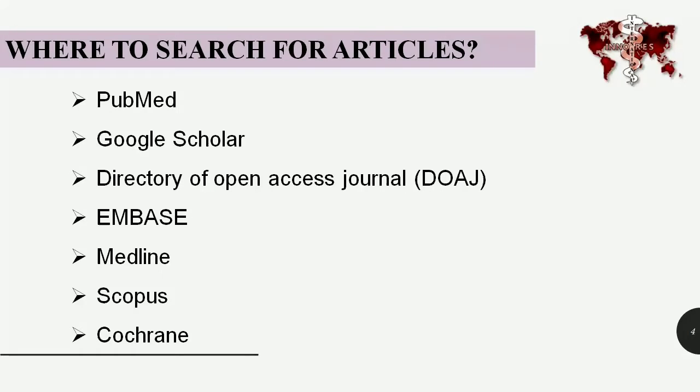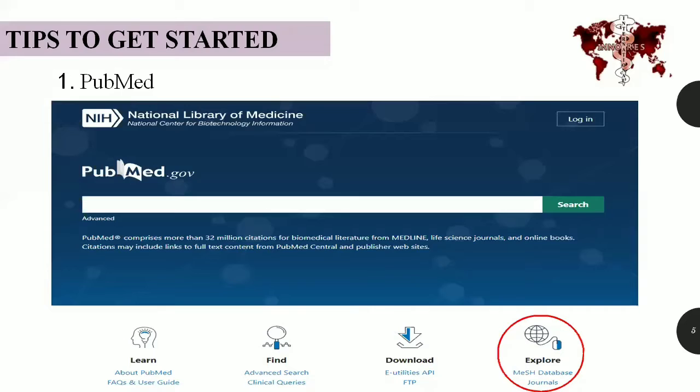PubMed, Google Scholar, Directory of Open Access Journals, and Embase are a few websites where you can find articles related to your study. PubMed is one of the best resources for any medical student who is doing a research. I'll be telling you a few tips which you can use to find related articles. So if you open the PubMed website, this is how it looks.